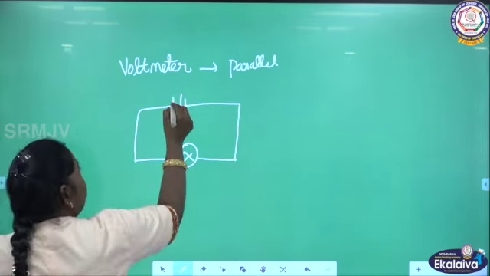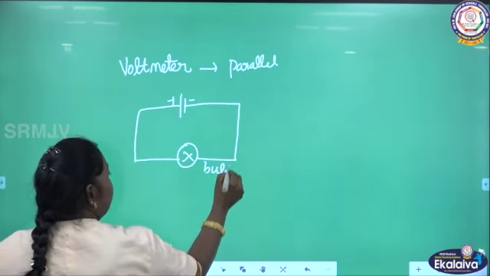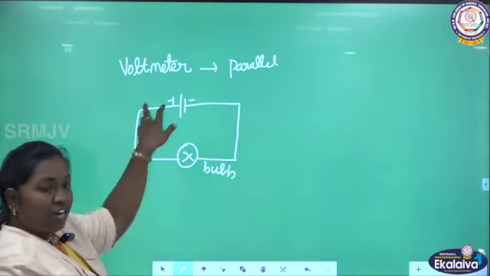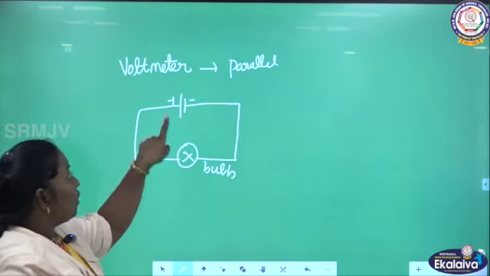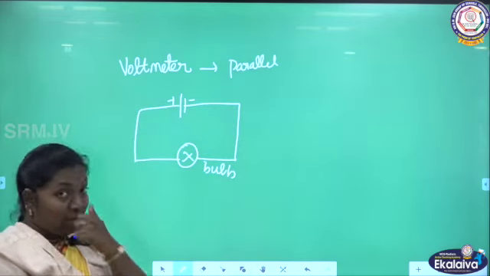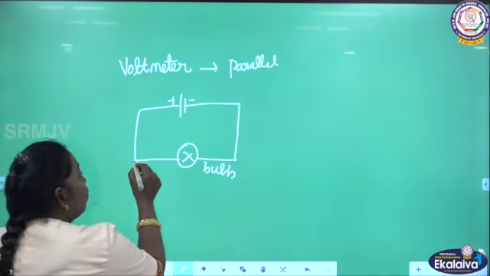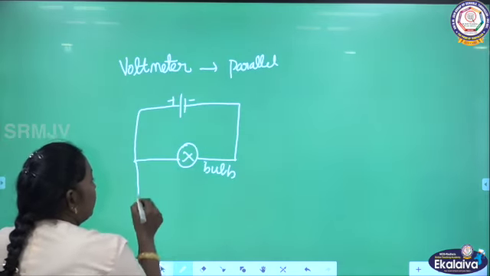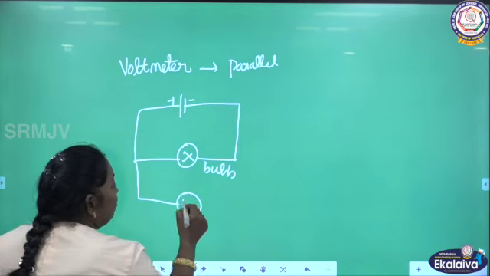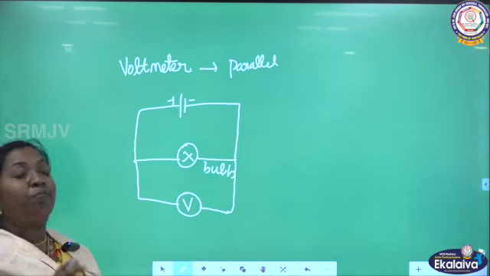This is the cell and this is the bulb. When the current flows, the electrical energy changes into light energy. When this is taking place, the potential difference can be measured by connecting a voltmeter. V represents the voltmeter. It should be connected in parallel.